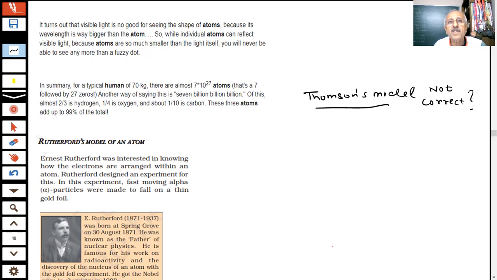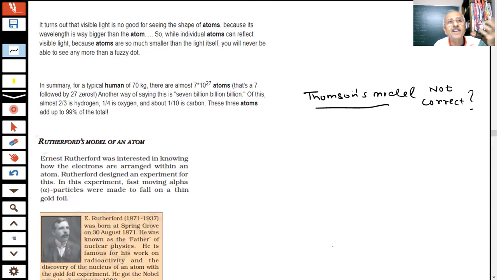Atoms are so much smaller than the light itself. You will never be able to see any more than a fuzzy dot. Can you see the atoms by visible light? The answer is no. Here is a statement which is important: individual atoms can reflect visible light, but the atoms are so much smaller than the light itself.